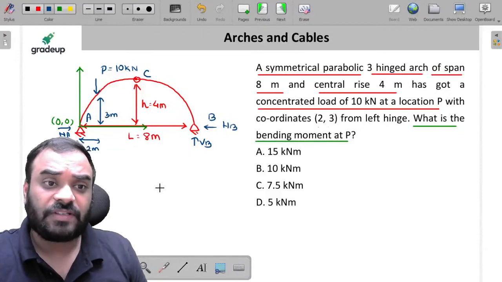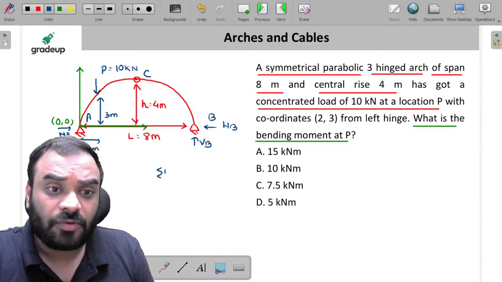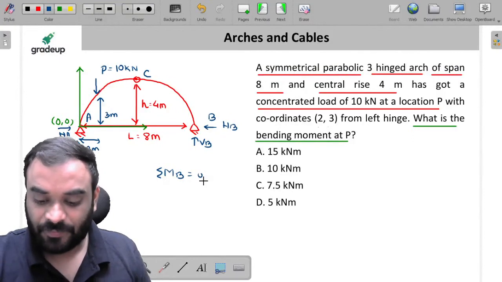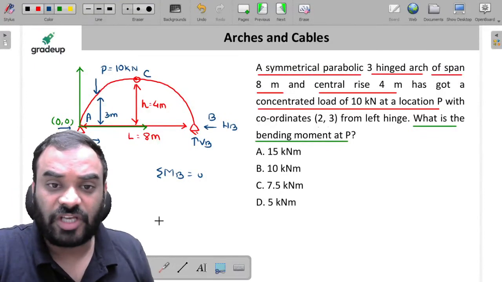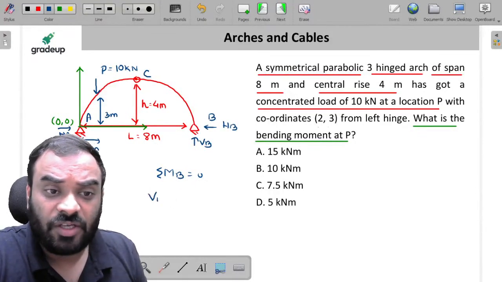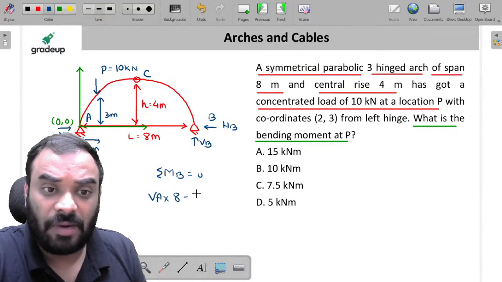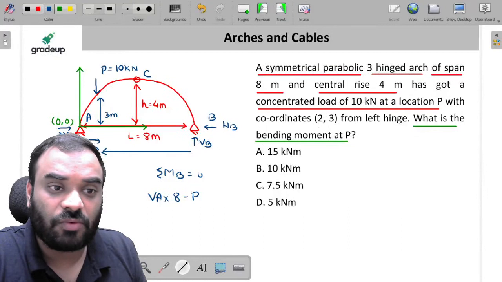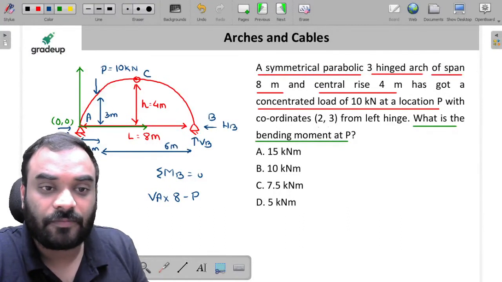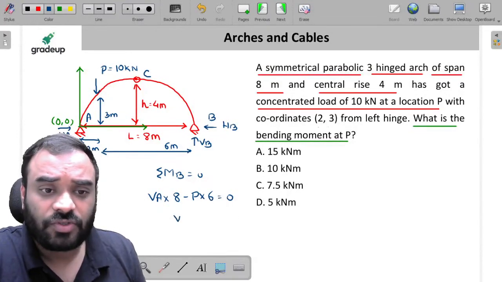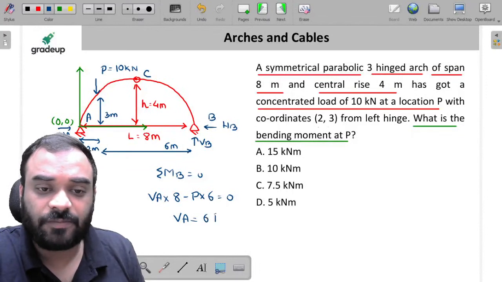Okay. So, my dear friends, summation moment at B is equal to how much? 0. Sonu is saying, sir, it will be D. Anshu, it will be D. Okay, we will check it. Summation moment at B is equal to 0. So VA into 8 minus P into this particular distance, which is 8 minus 2, equal to 6 meter. So P into 6 is equal to 0, right? So VA is equal to how much? It is 6P by 8.